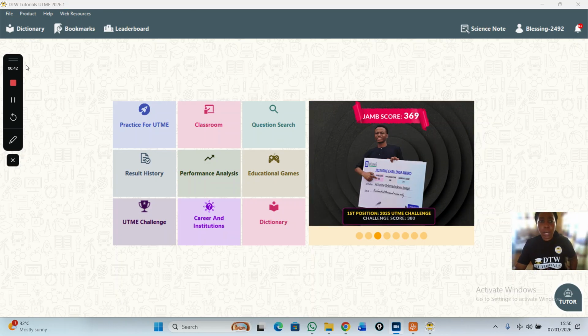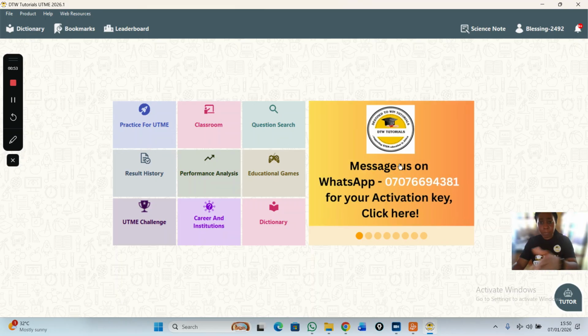To get the DTW JAMB CBT app, go to Google Play Store or Apple Play Store to download. If you want to download on a laptop, you can WhatsApp us. Our WhatsApp details are on the app. WhatsApp us to download. This is our WhatsApp number right here. When you download, you see it. Just click on it and WhatsApp us.